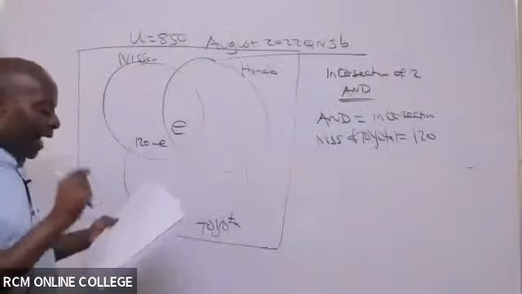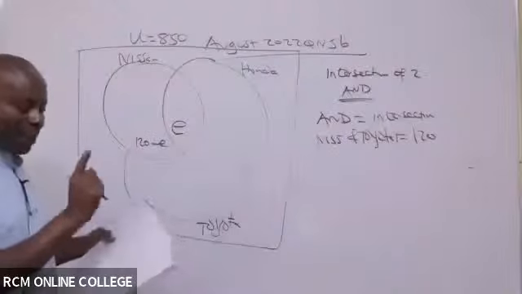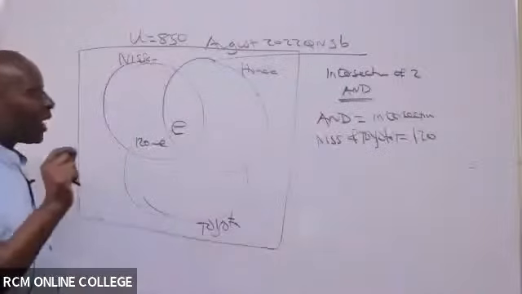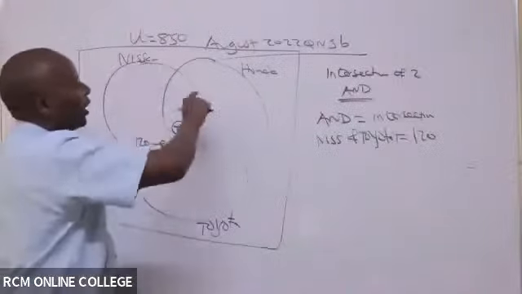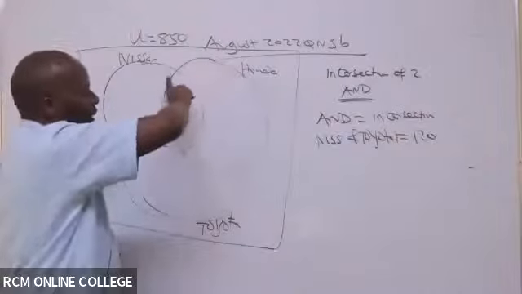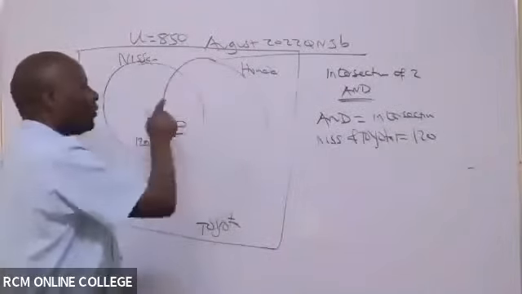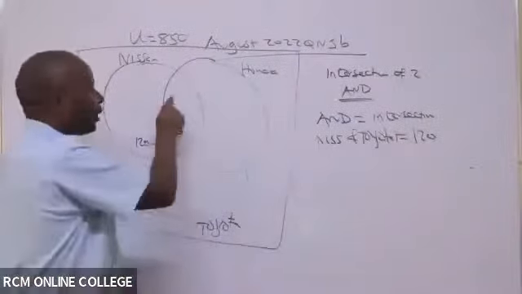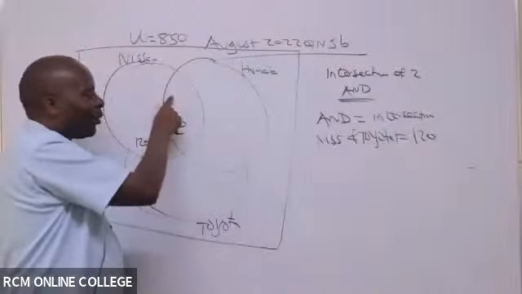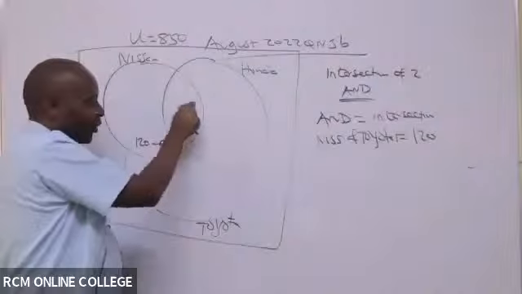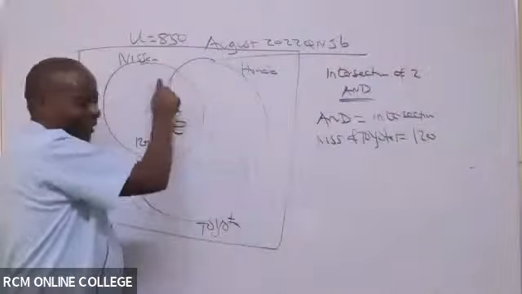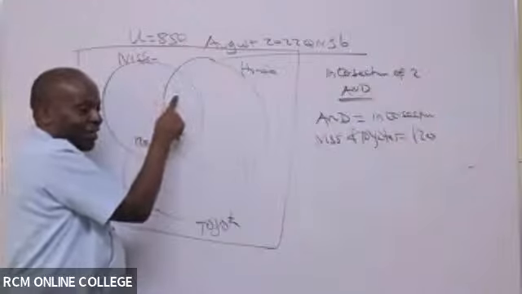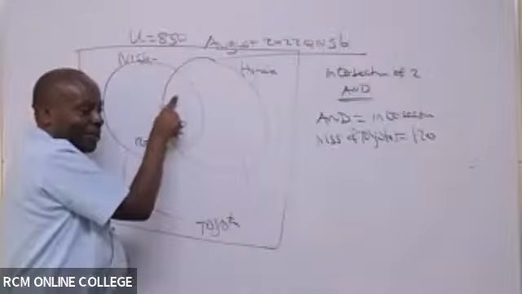Now we look for another and. 56 residents owned both Nissan and Honda. So where is the intersection? The whole of this is the intersection, and they have mentioned the figure 56. What do you think am I going to write here, for this section alone? Somebody talk to me, just try.